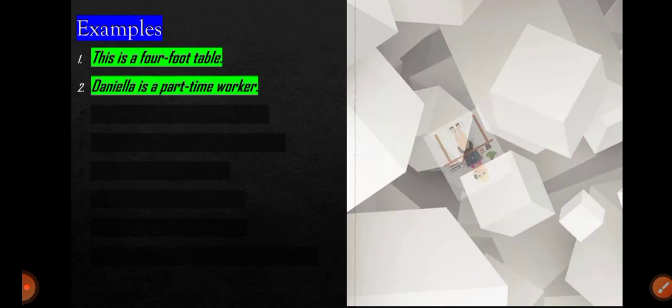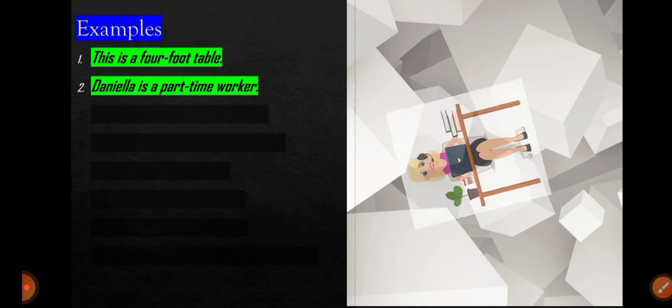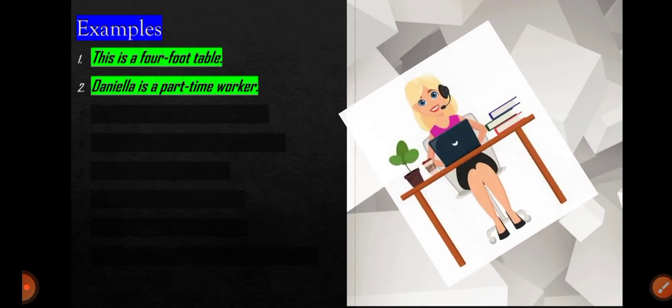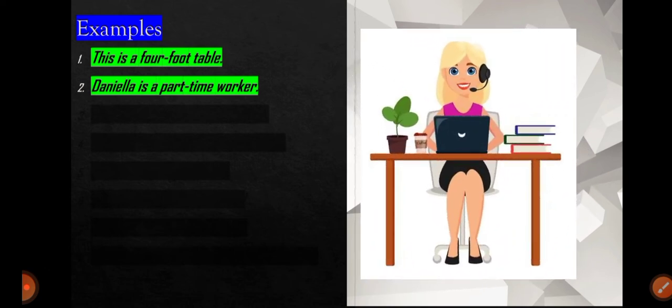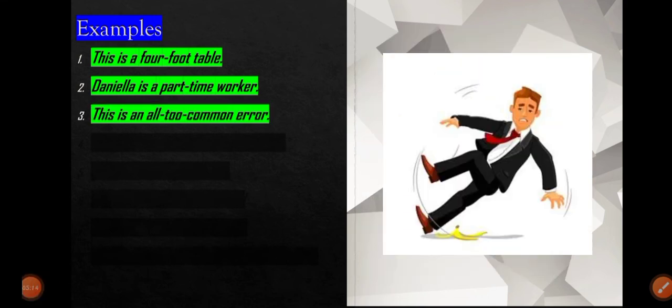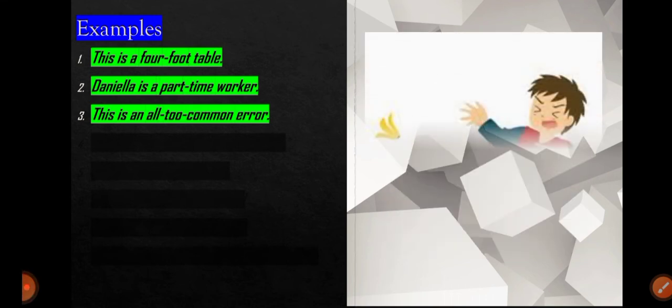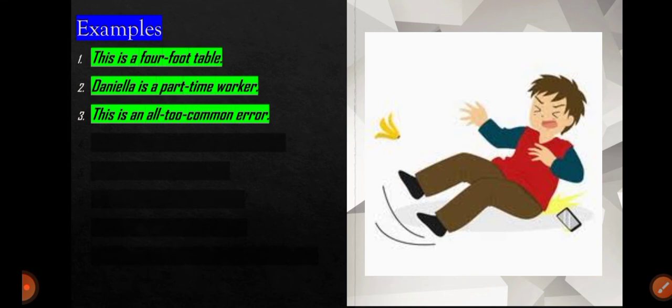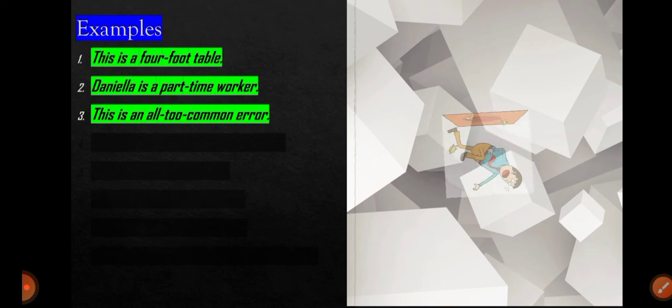So let's see the next. The next is Daniela is a part-time worker. What kind of worker? Part-time worker. So here part-time is an adjective. The next is this is an all too common error. So this is a demonstrative pronoun, so it will be an adjective, and all articles like a, the, an, all are adjectives. So here an is also an adjective.